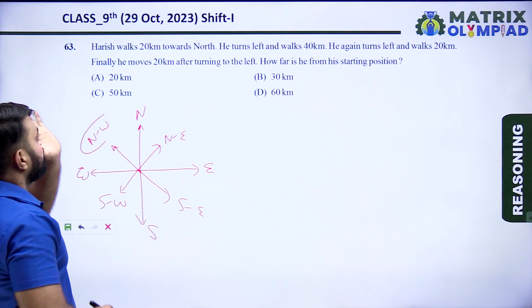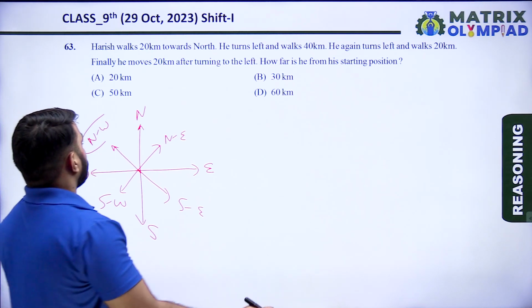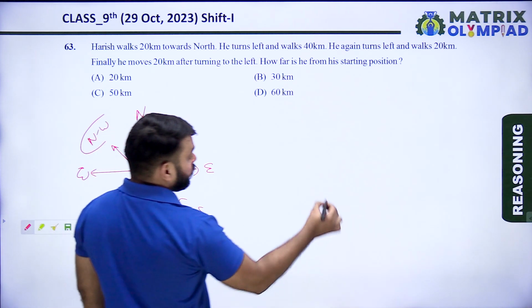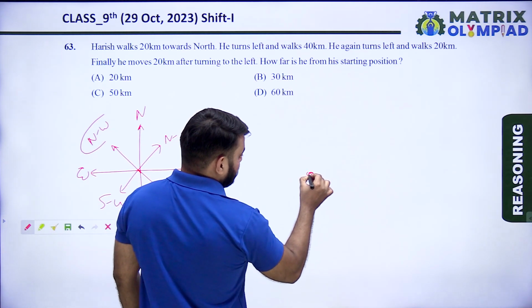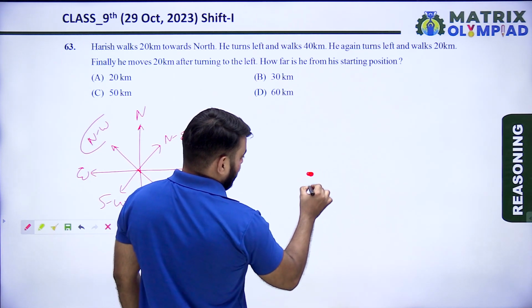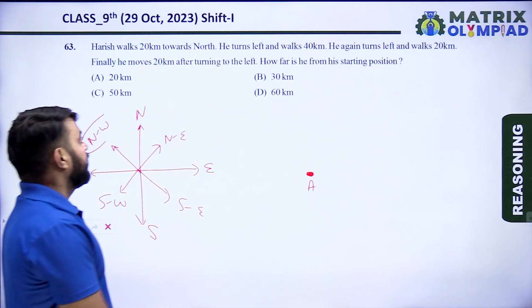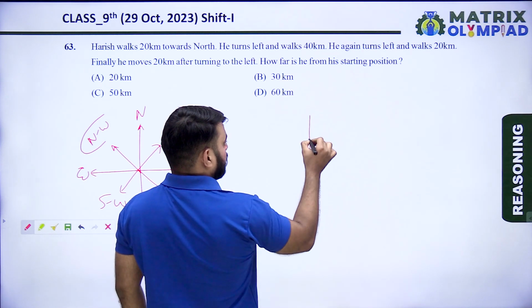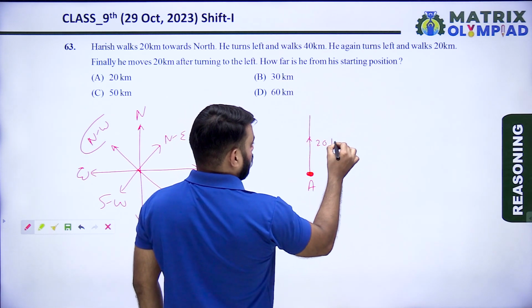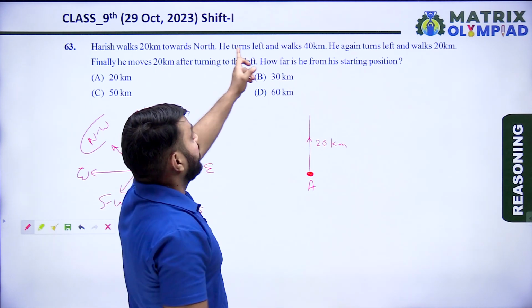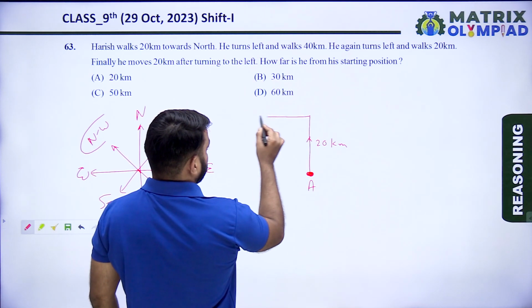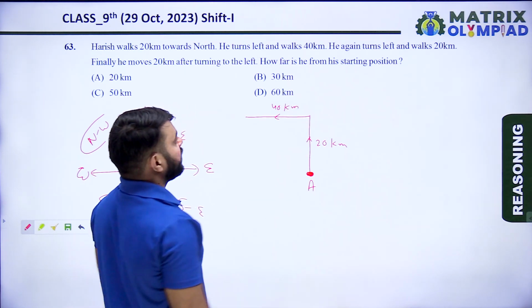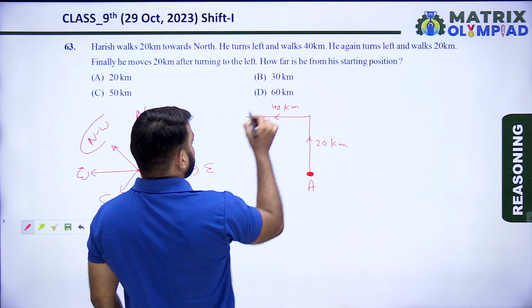According to the question, Harish walks 20 km towards the north direction. So this is the starting point of Harish. Let's suppose this point is A. Harish walks 20 km towards north. Then he turns left and walks 40 km. He again turns left.